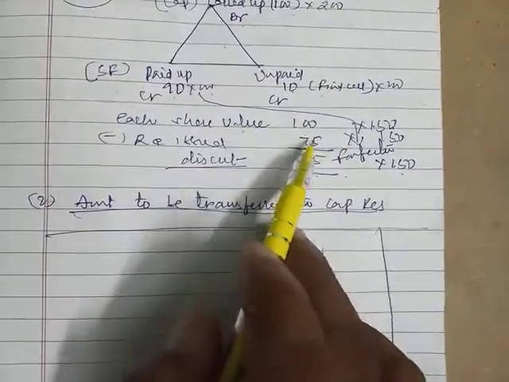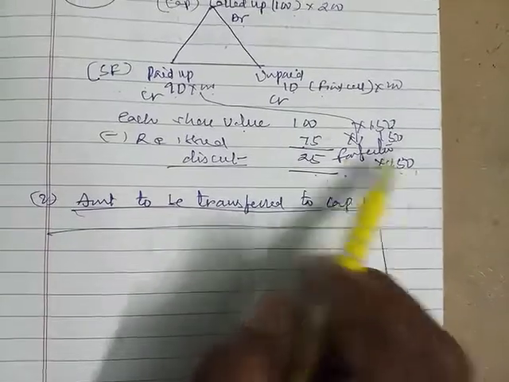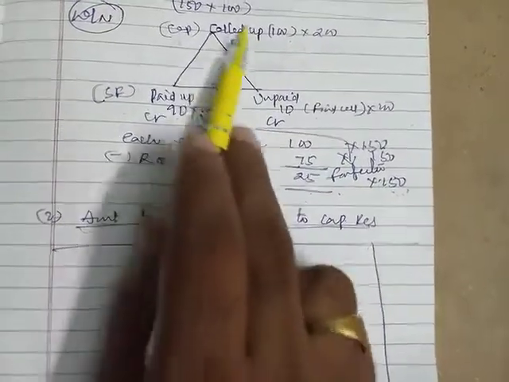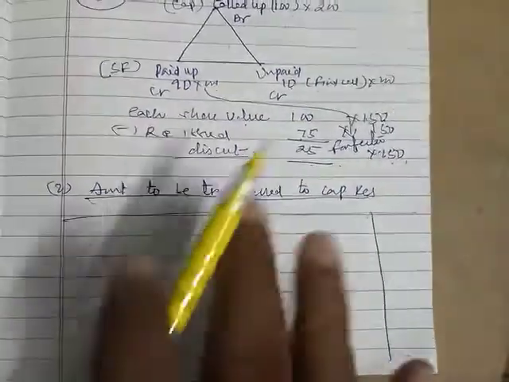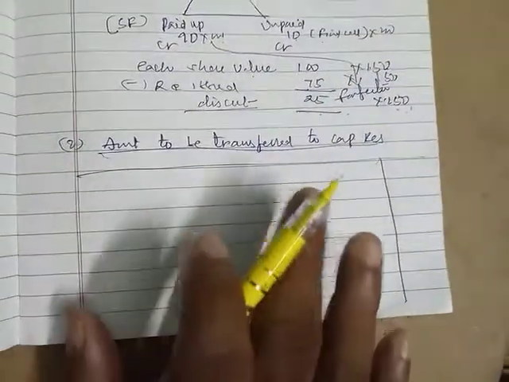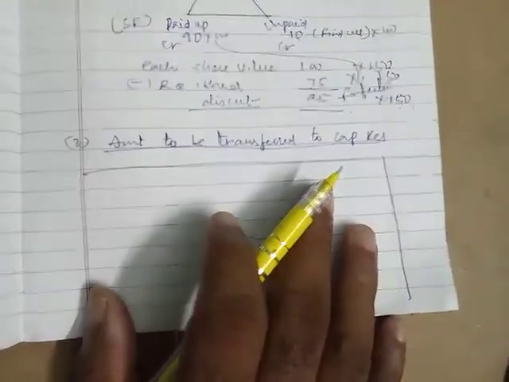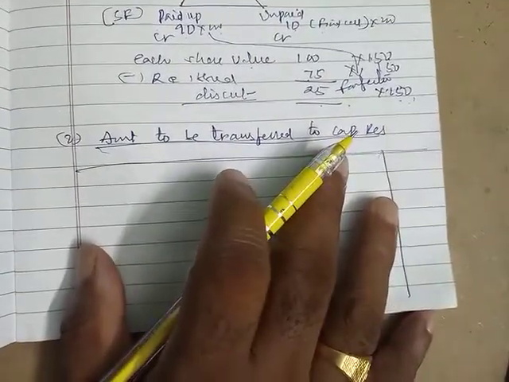You can see here only 150 shares were reissued, whereas we have forfeited 200 shares. So 50 shares remain balance. So we need to keep a balance for that also. थोड़ा बैलेंस उसके लिए रखना होगा फ्यूचर में रीइशू के लिए.